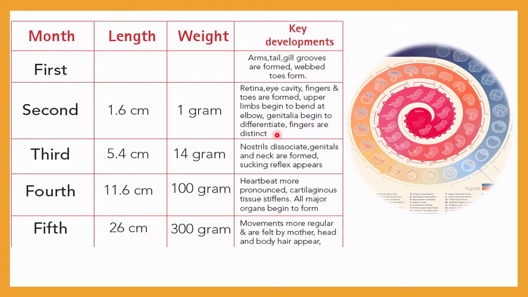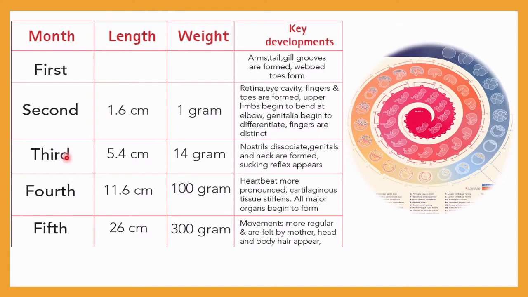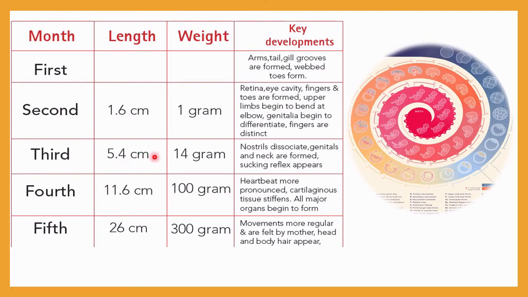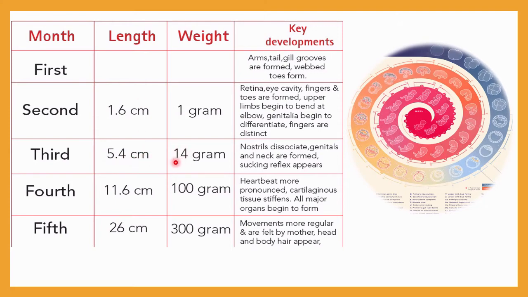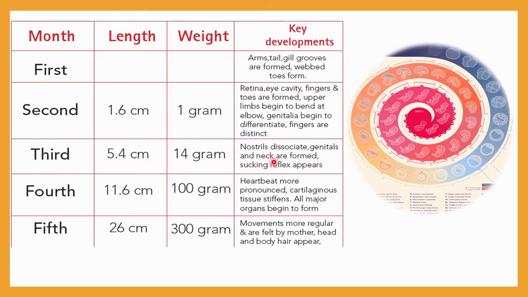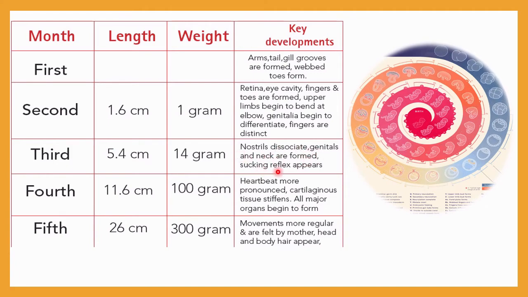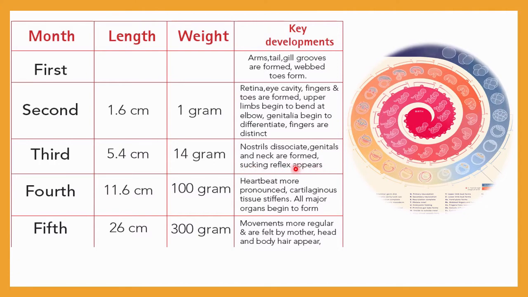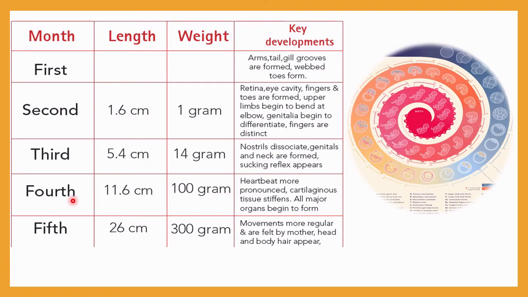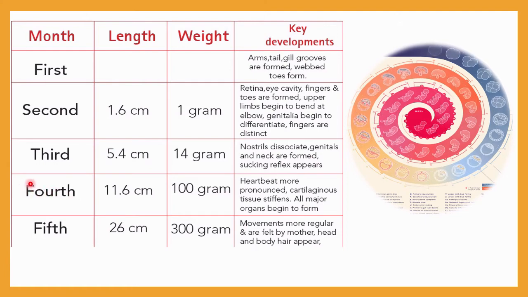Fingers are distinct. Okay, then in the third month of pregnancy, 5.4 centimeter length will be there. Okay, and total weight will be 14 gram. Then nostrils dissociate, genitals and neck are formed, sucking reflex appears. Okay, so sucking reflex will be initiated in the third month of pregnancy. Then the fourth month, and it will be the initiation of the second trimester.